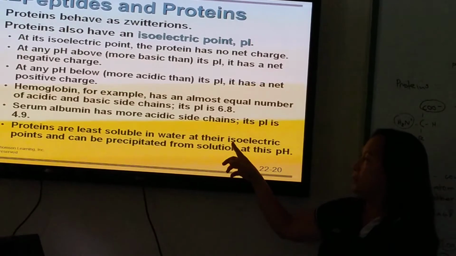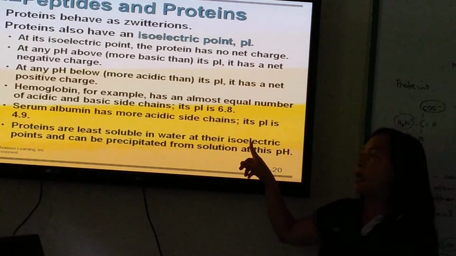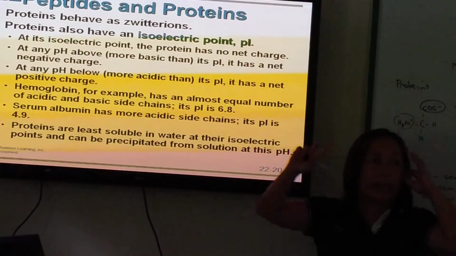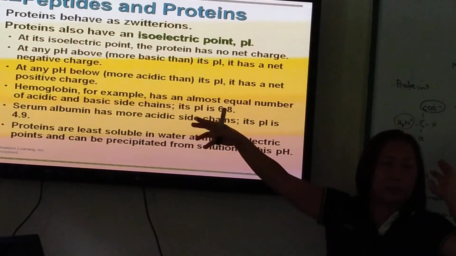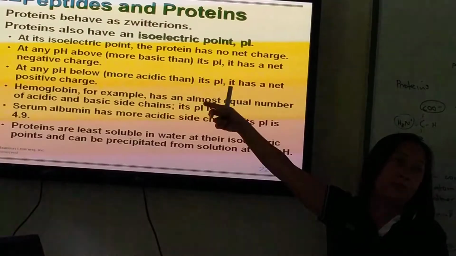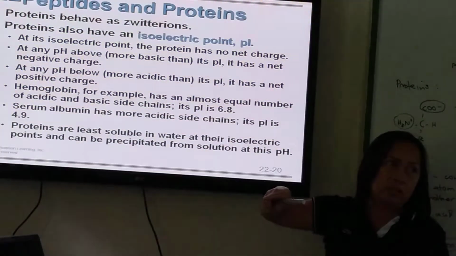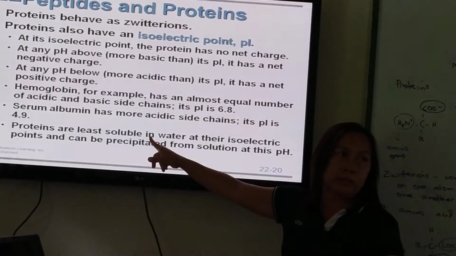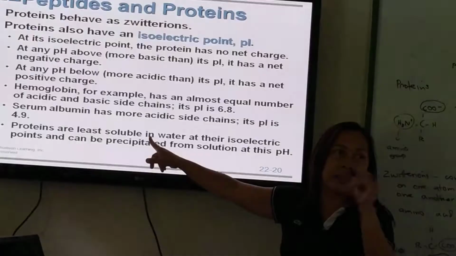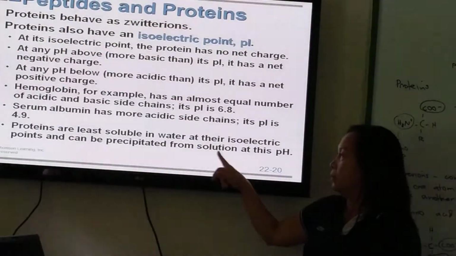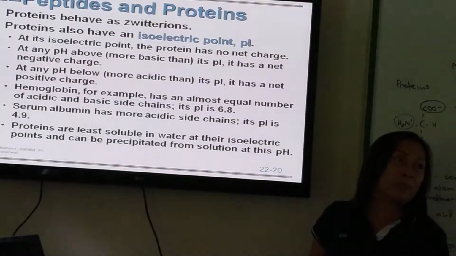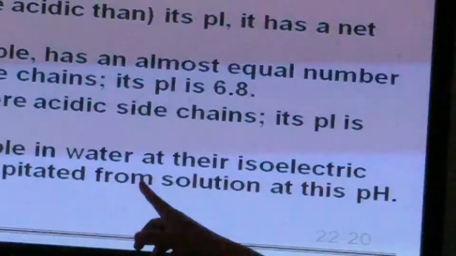That is when it is at its isoelectric point. A while ago, I projected the different isoelectric points of the different amino acids. At that time, it is least soluble in water if it is at its isoelectric point. So usually, it forms a precipitate.